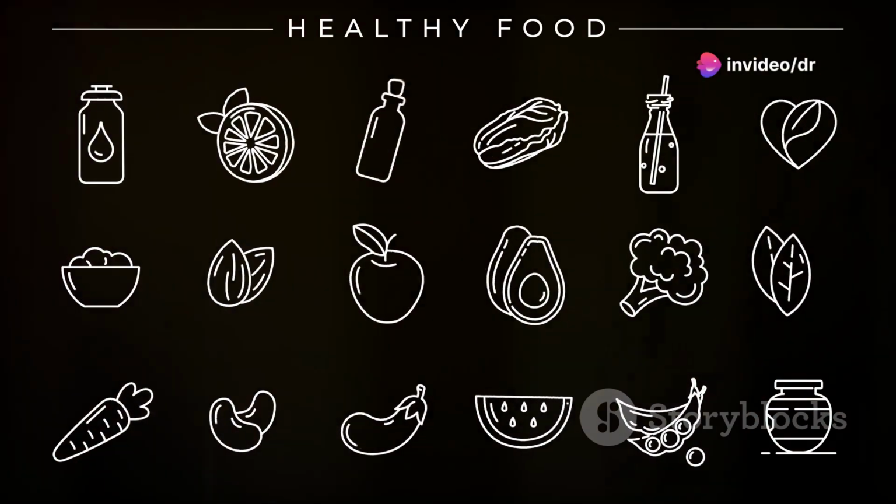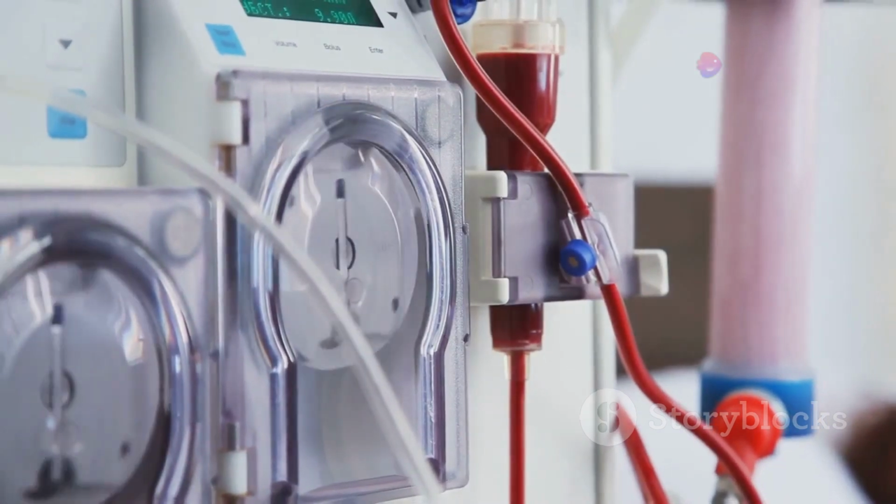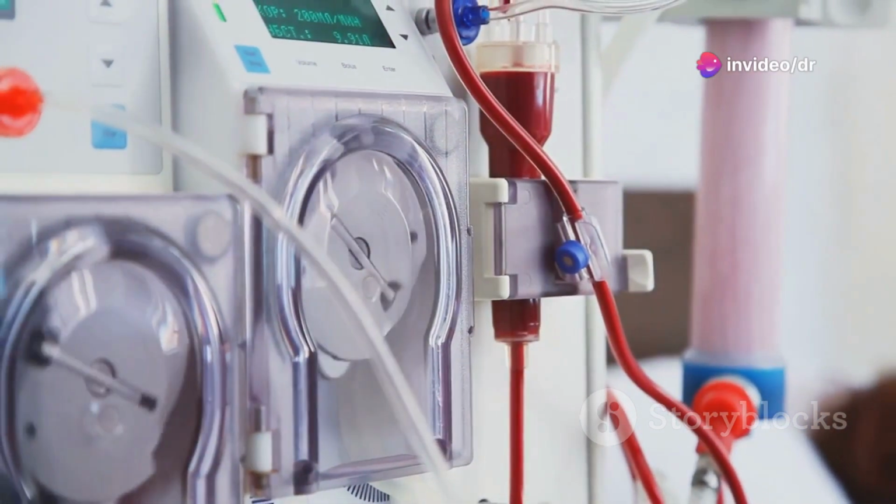Drinking plenty of fluids, maintaining a healthy weight, quitting smoking, and following a balanced diet low in sodium and protein can help prevent dehydration, kidney stones, and other complications. For patients with end-stage renal disease, dialysis or a kidney transplant may be necessary.